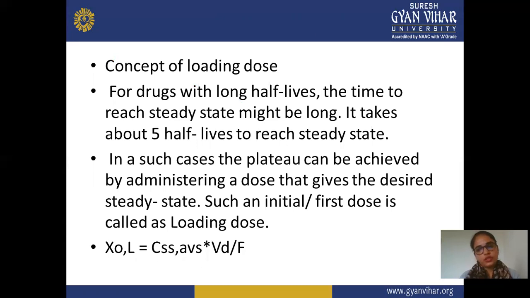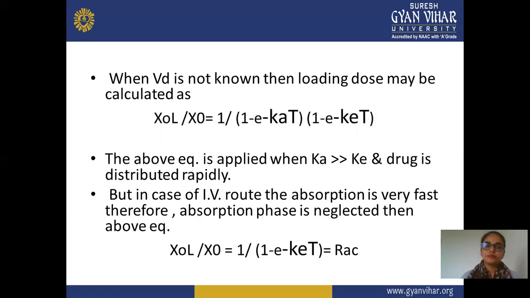Next is the concept of loading dose. For a drug with a long half-life, the time to reach steady state might be long. It takes about 5 half-lives to reach the steady state, meaning at least 5 doses of the regimen are required to reach steady state concentration. In such cases, the plateau can be achieved by administering a dose that gives the desired steady state, such as the initial first dose called the loading dose, where X0L is equal to C steady state average into VD divided by F.